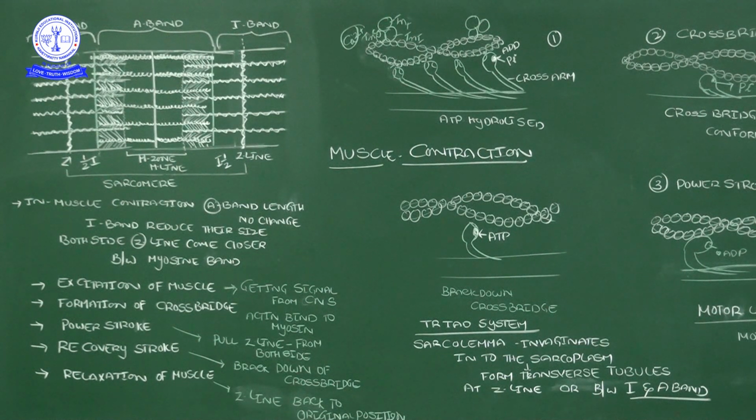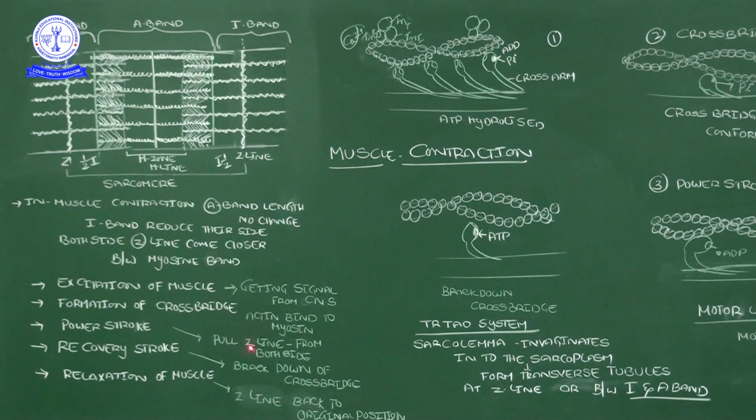Binding happens with one subunit of the troponin. Correct? That is the formation of cross bridges. Then the power stroke. Now, when the myosin attaches to the actin filament and wants to pull it inward, it needs energy. Energy is in the form of ATP. So at the power stroke time, ATP is bound with the myosin.